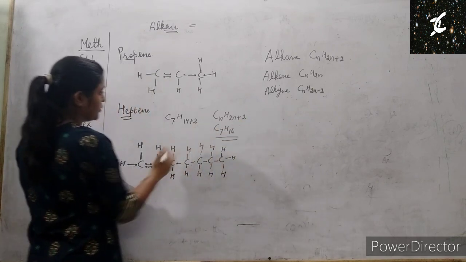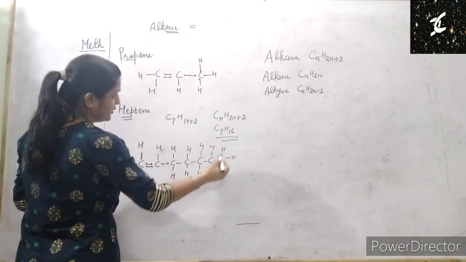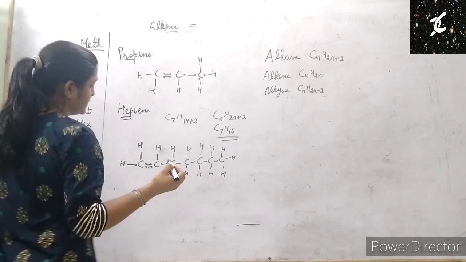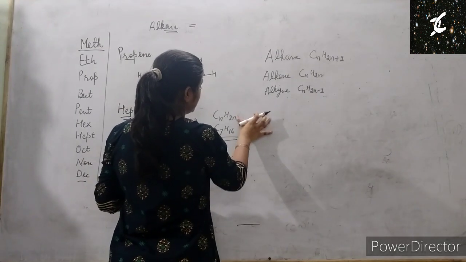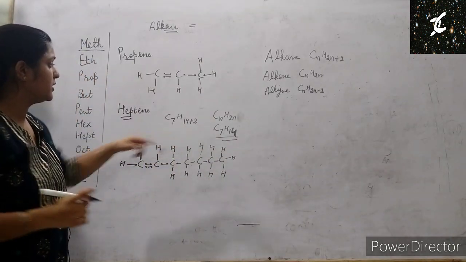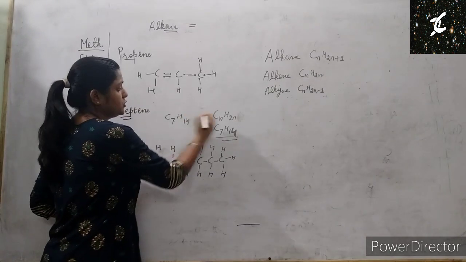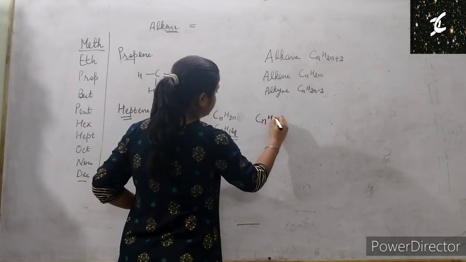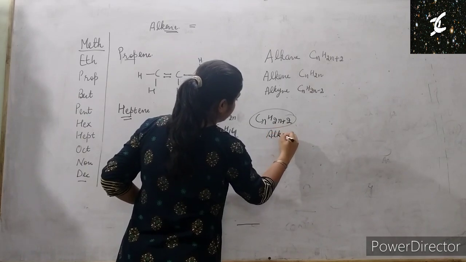Okay. Now you can count the hydrogen: 1, 2, 3, 4, 5, 6, 7, 8, 9, 10, 11, 12, 13 and 14. Okay, sorry, this formula CnH2n is for 14. CnH2n plus 2 is for alkane. This is for alkane, not for alkene.